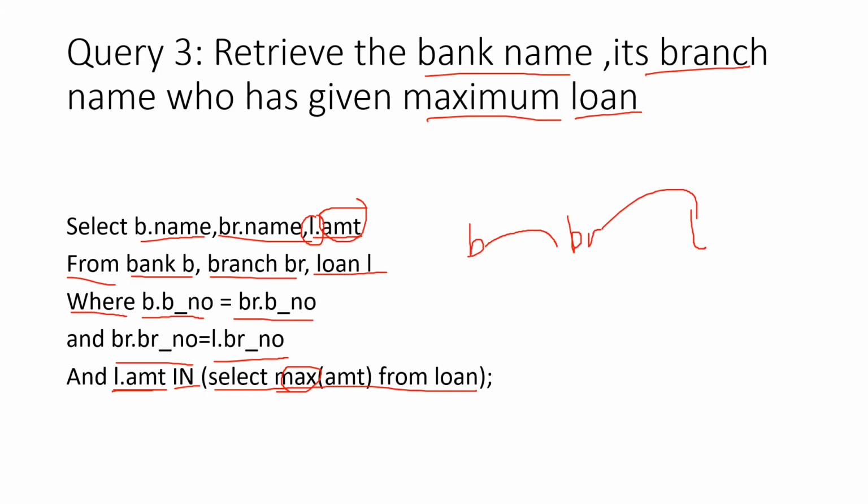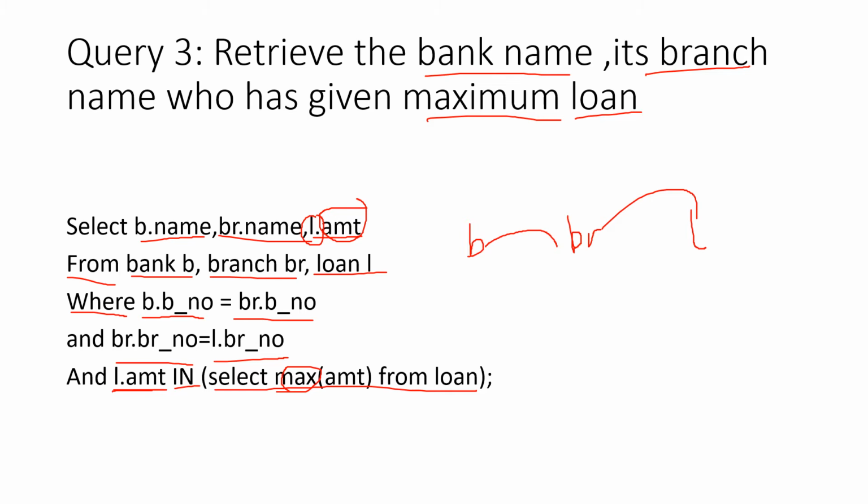Number 3, retrieve the bank name, its branch name, who has given maximum loan. So first we have to figure out which all tables are contributing to it. Bank name, bank is one table which is contributing. So I have to fetch. So from clause definitely there is bank, and there is b dot name that I'm fetching from it.